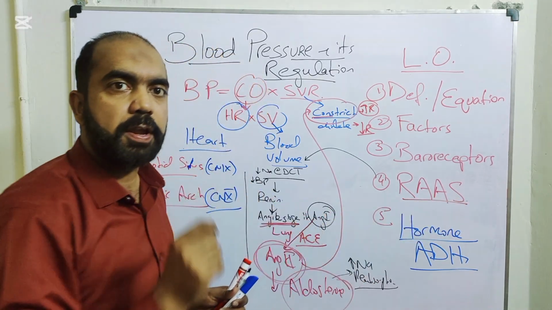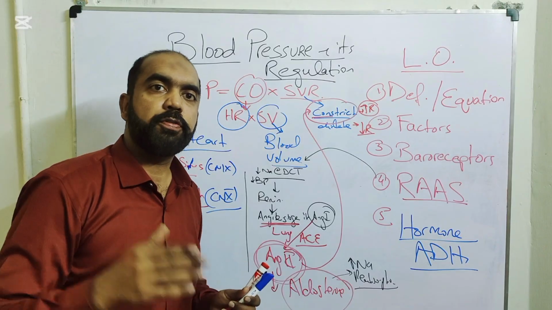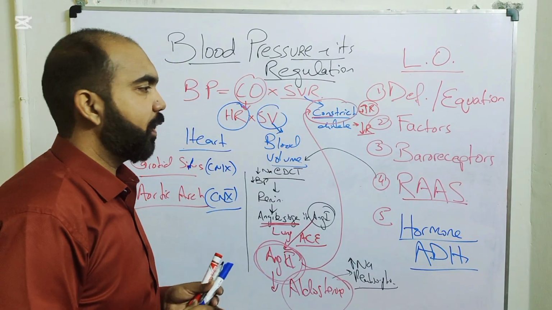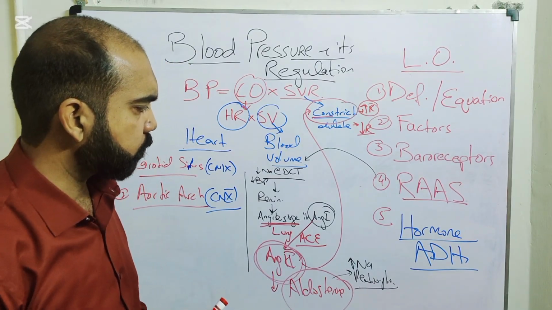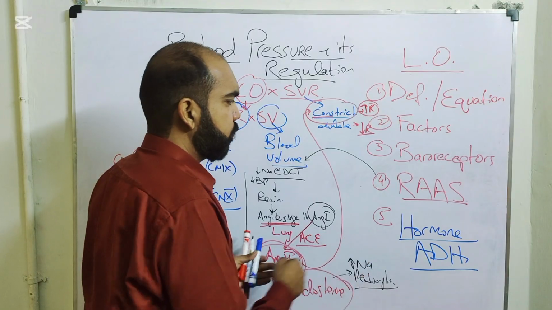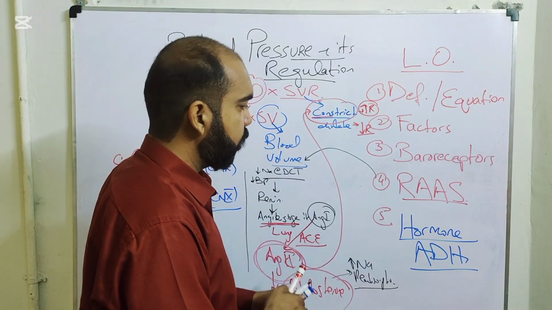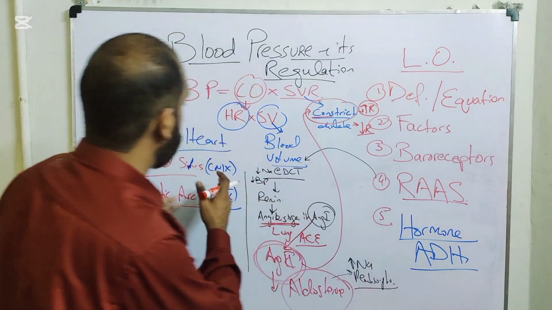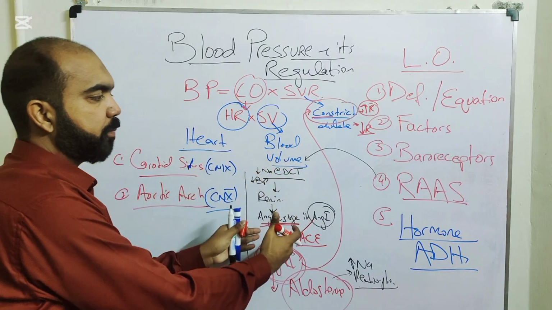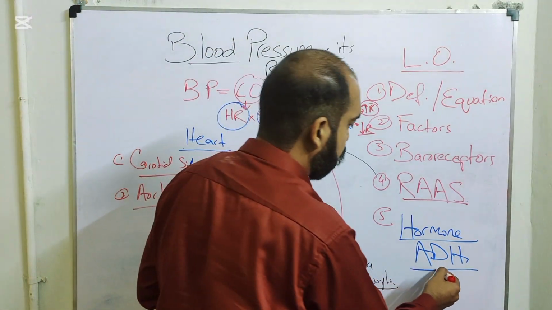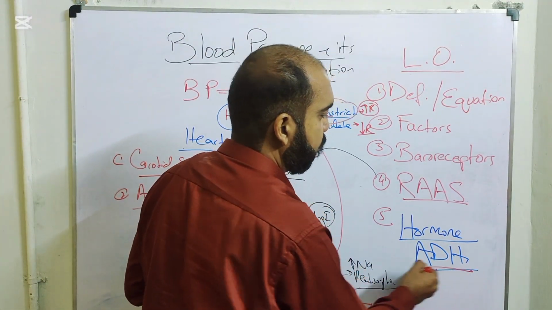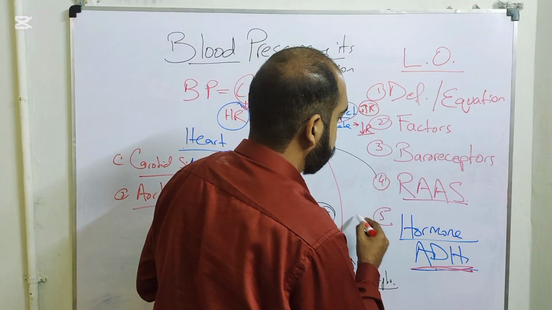It's very, very important in terms of pathophysiology and in any medical license examination. And the last one here, of course, is antidiuretic hormone, for the long term. So this was short term, intermediate, and the last through other hormones, through aldosterone, through ADH, actually the kidney.